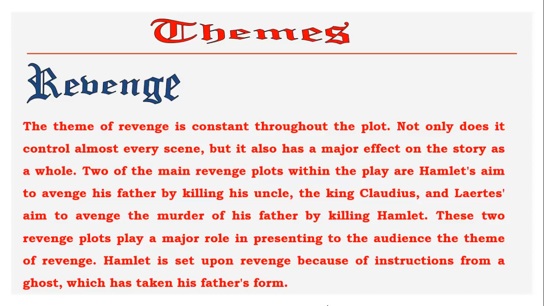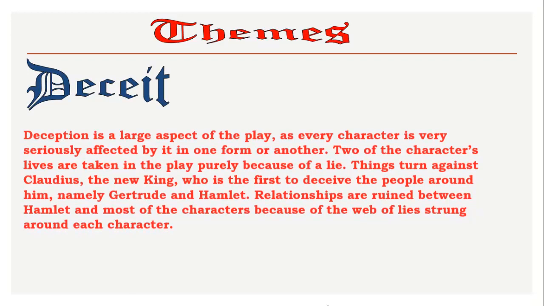So here we have two plots concerning revenge. The first one, when the ghost of King Hamlet appeared to Hamlet and asked him to avenge his death. So Hamlet would plan how to take revenge on Claudius, who killed his father. Later on, we would know that Hamlet would kill Polonius by mistake. So Polonius' son, Laertes, would also try to avenge his father's murder and would try to kill Hamlet.